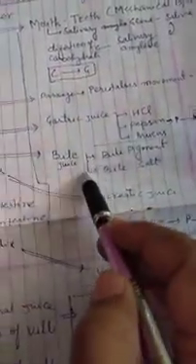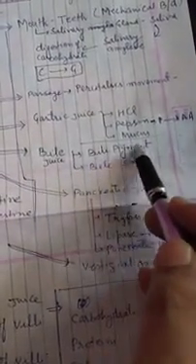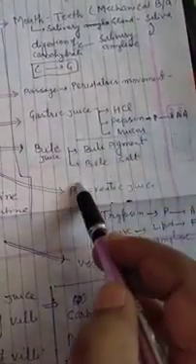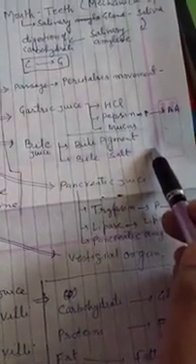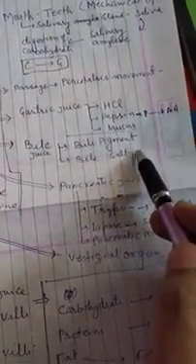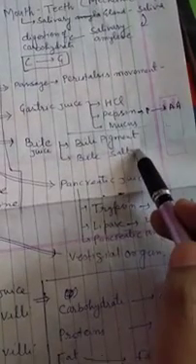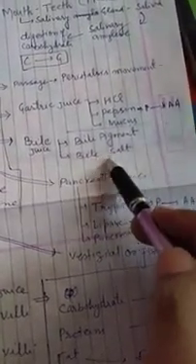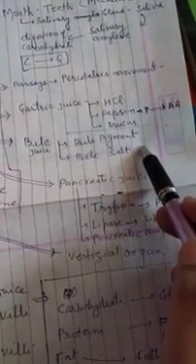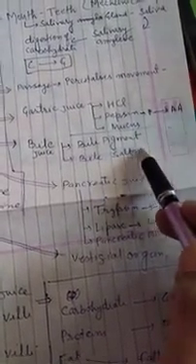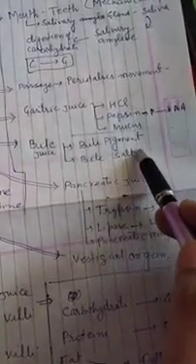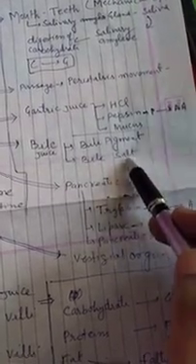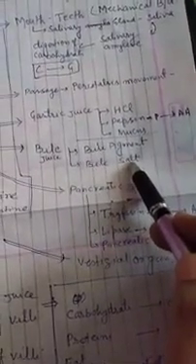Bile juice contains bile pigments and bile salts. Bile pigments give the yellow color to the fecal matter, while bile salt performs emulsification. Emulsification means the breakdown of large fat molecules into small fat molecules with the help of bile salt. Because enzymes cannot act on large fat molecules, bile salts are required to break them into small fat molecules.